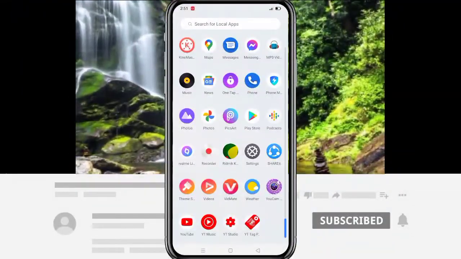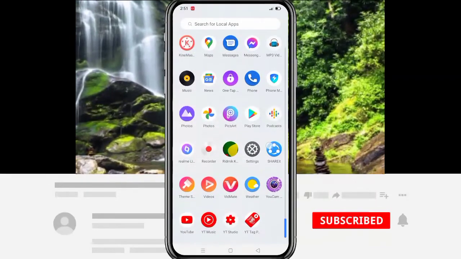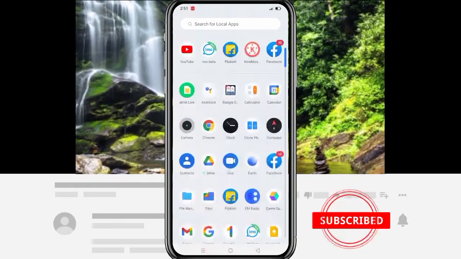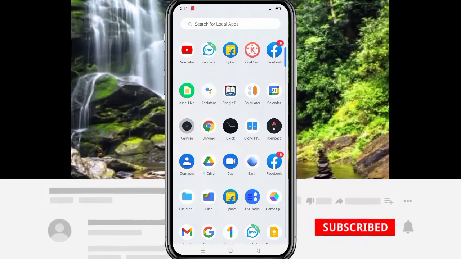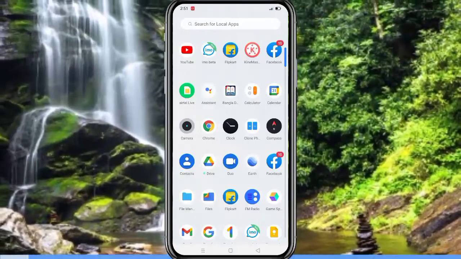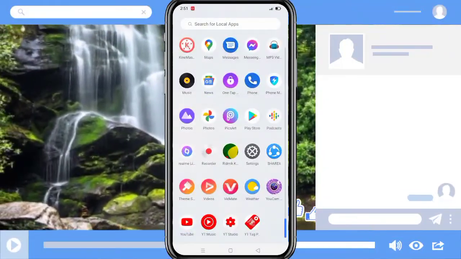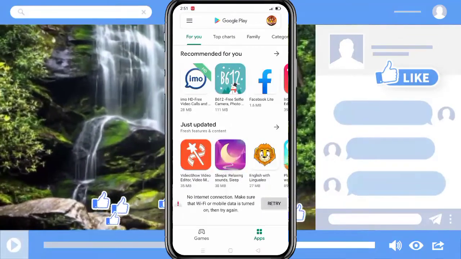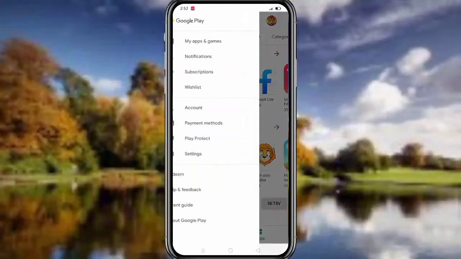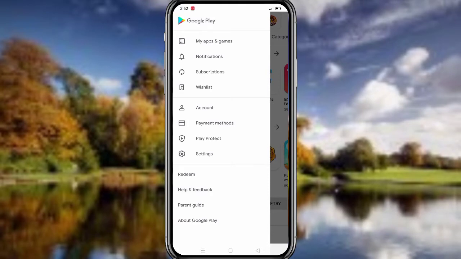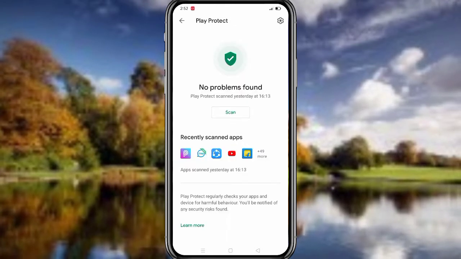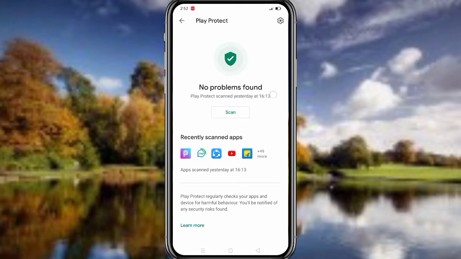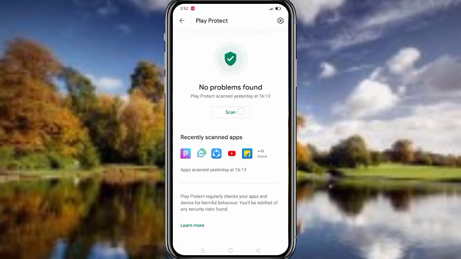So the first way is to always clean your phone storage, like uninstall the apps which you do not use. And the second way is go to your Play Store option. After going to Play Store, click the three dot menu and you can see some page. Now press the Play Protect option and here you can see that Play Protect scanned yesterday at 16:13, and here you can see scan.